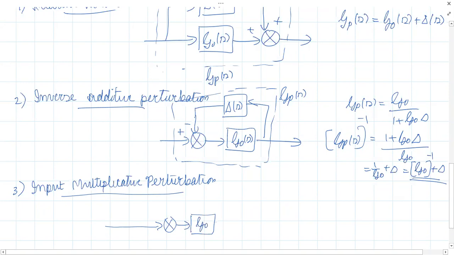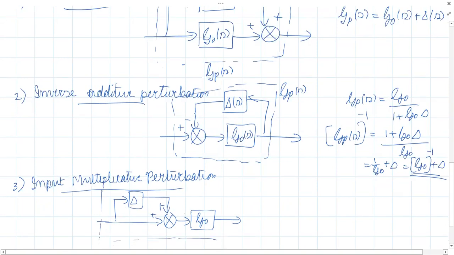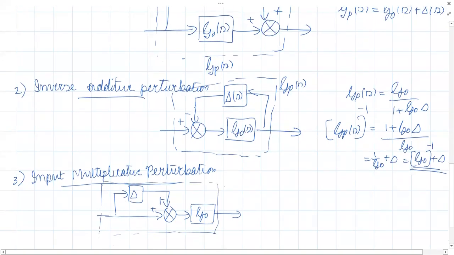This is G naught. And here is our perturbation block, delta. Plus, plus. And the entire thing is our perturbed plant, GP of S. So what will be GP of S here?